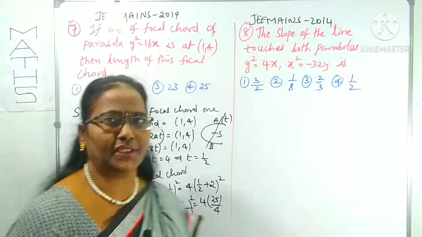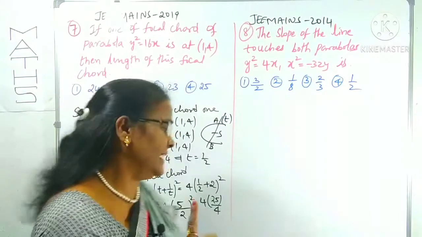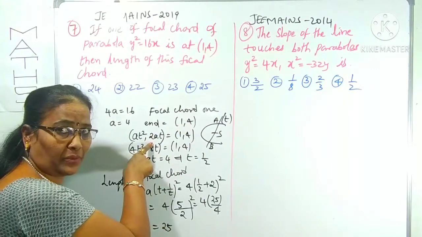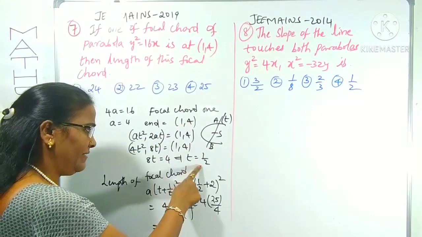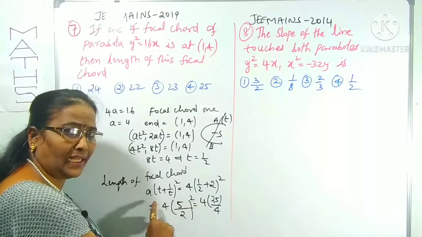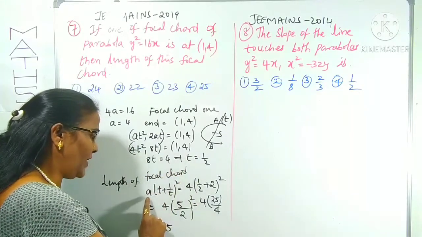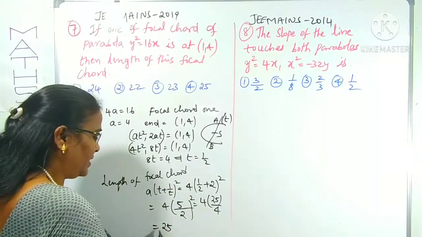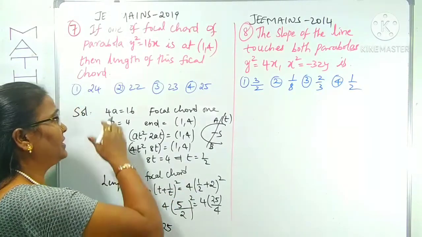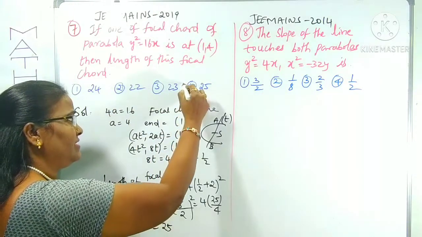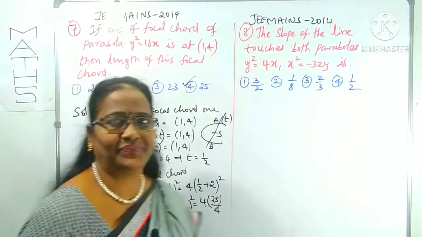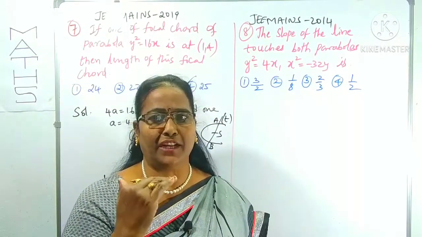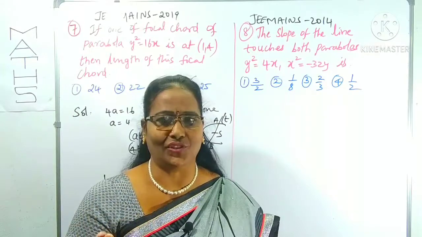Simply we can find out the length of the focal chord at one end. T is given as one end is 1, 4, that is taken as parametric point t. From this we can find out the t value. So you have to know the length of the focal chord at t is a of t plus 1 by t whole square. That is all I used here. Simply the length of the focal chord is 25. According to the options, which option is correct? It will be the fourth option. Is it clear? It is simple. Just you have to know one end of the focal chord is t, and what its length is. That's it.